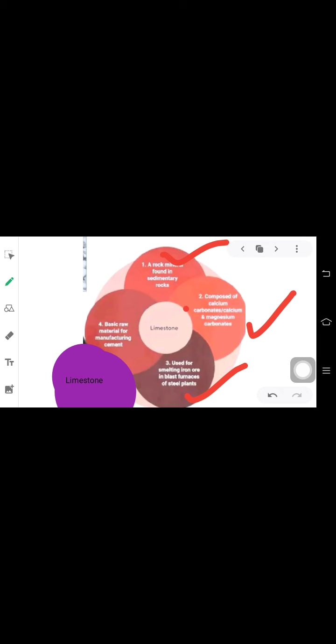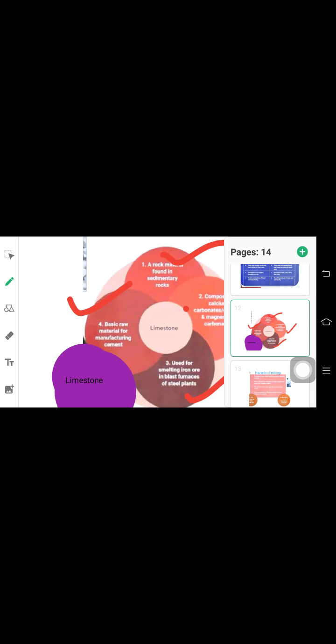Limestone is also used in the manufacturing of cement. So the first point is that it is found in sedimentary rocks. Moving to the next one.